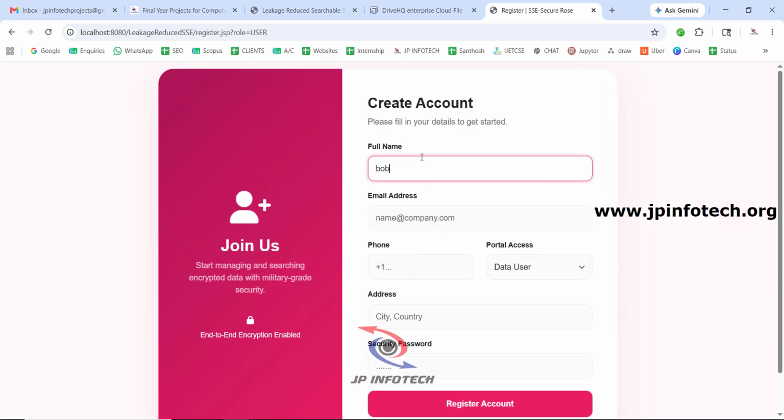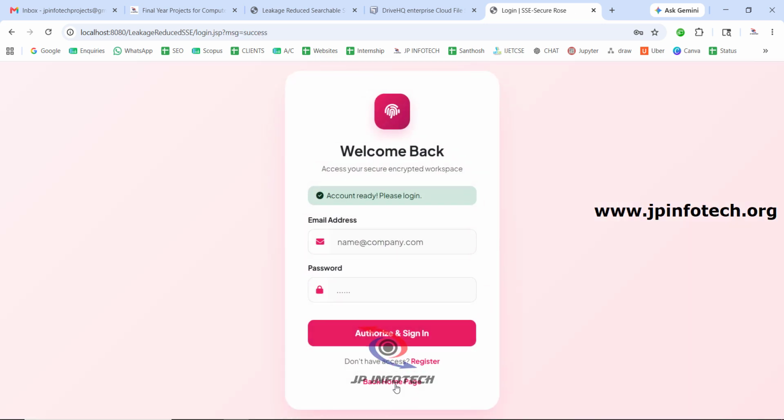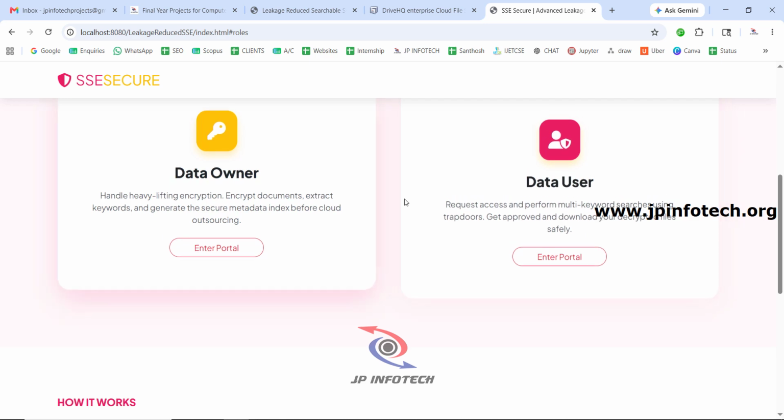So now I'll just go back to the home and click again the data user. I just create another data user called Bob. I'll just enter the Bob email ID, phone number, data user, address, Bob password, and then click register account. So now I have created two data user and one data owner.